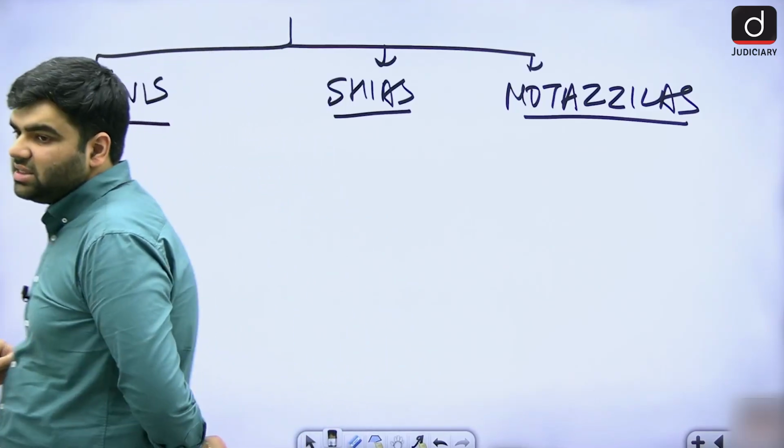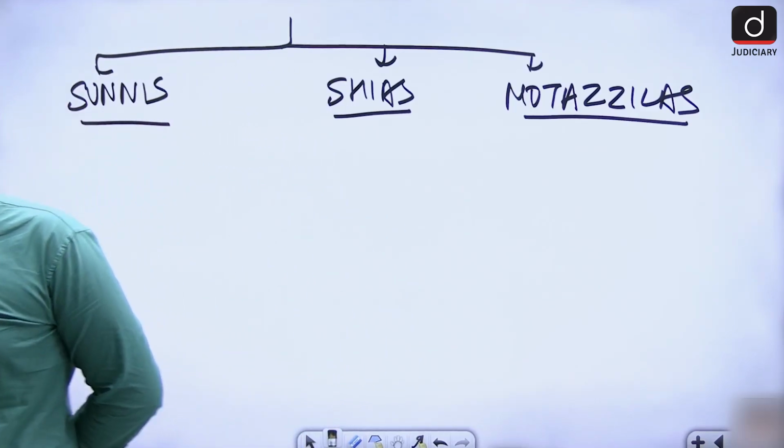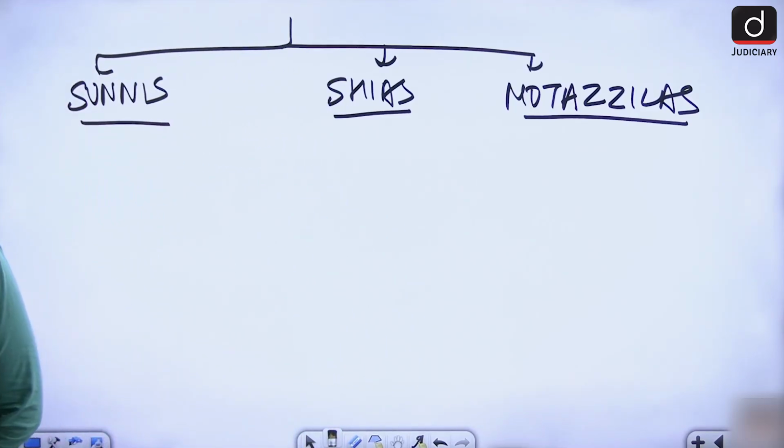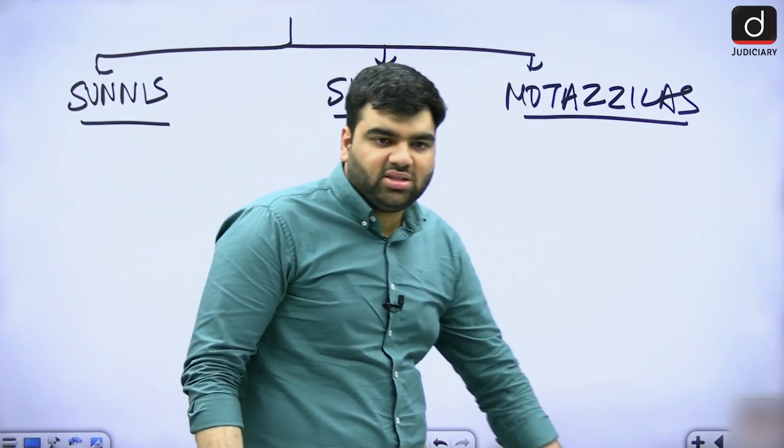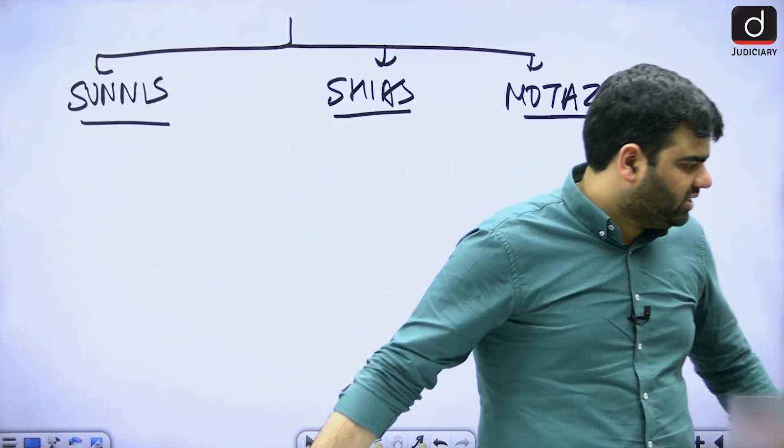These are three sects of Islam: Sunnis, Shias, and Mutazilas.